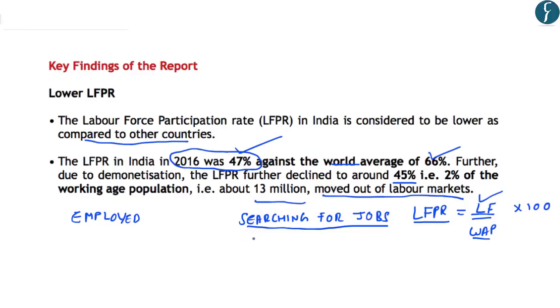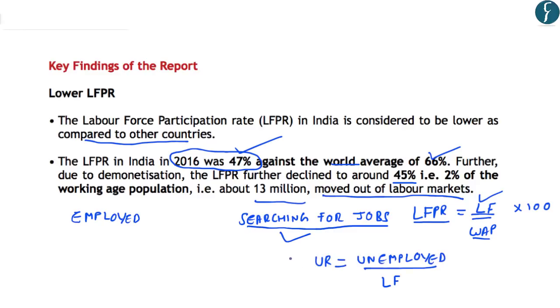So a key question that arises is, why did the people who were searching for jobs stop looking for jobs after demonetization? In this line, the author has highlighted that after demonetization, the labor market was badly hit. And due to this, those people who were either unemployed or were searching for jobs stopped looking for jobs altogether. In short, all those people who were searching for jobs lost the hope of finding jobs in the aftermath of demonetization. And as more and more people who were searching for jobs left the labor market, the unemployment rate also fell and the labor force participation rate also decreased.